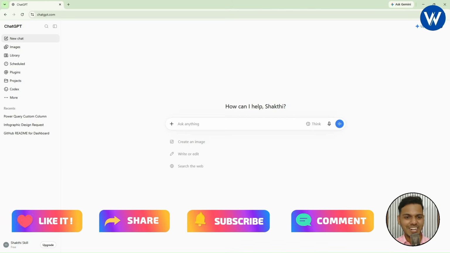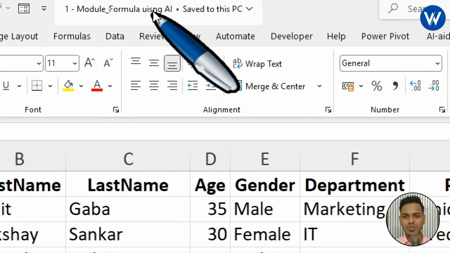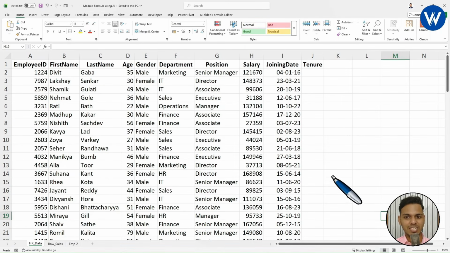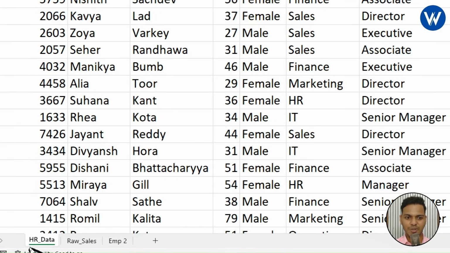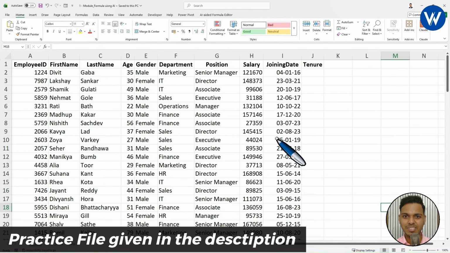Now let's get started. I will open the Excel file and show you the data. Now look here guys carefully. I have taken one Excel file. The file name is Module 1 Formulas Using AI. Inside this Excel file, I have taken three different sheets: HR data, raw sales, and Employee 2. The practice file link is given in the description below, so no need of taking any tension. You just need to download it and start practicing along with me.